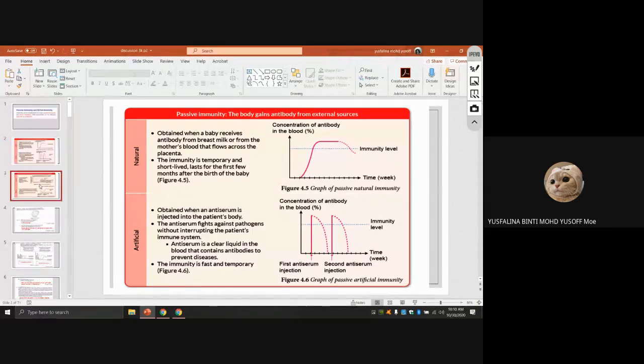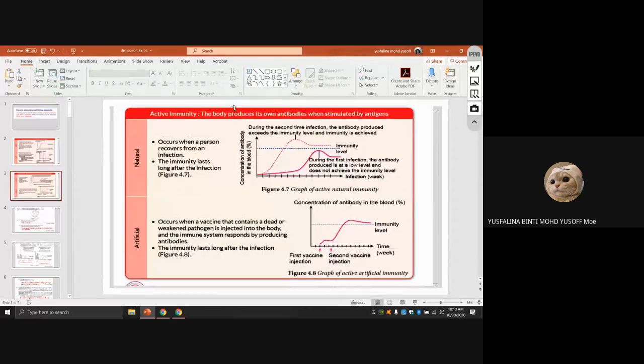And then the second one is natural active immunity. This one is produced by our own body, by the antibody. So this one, the natural one.